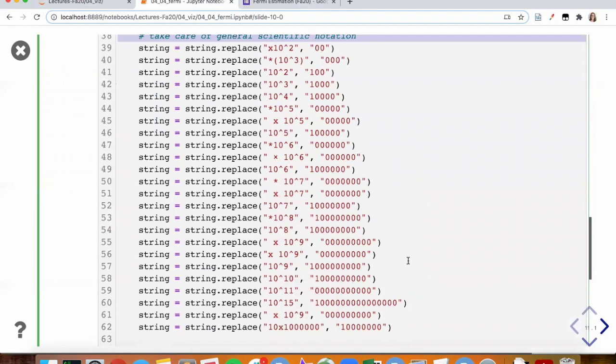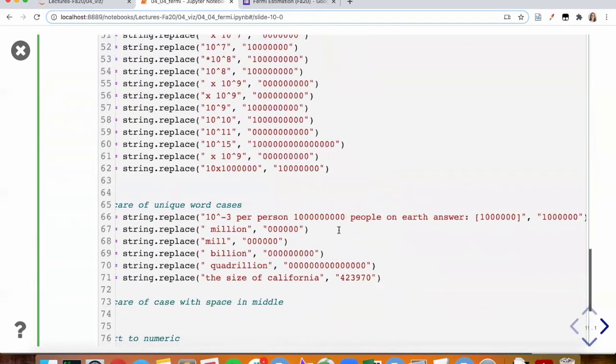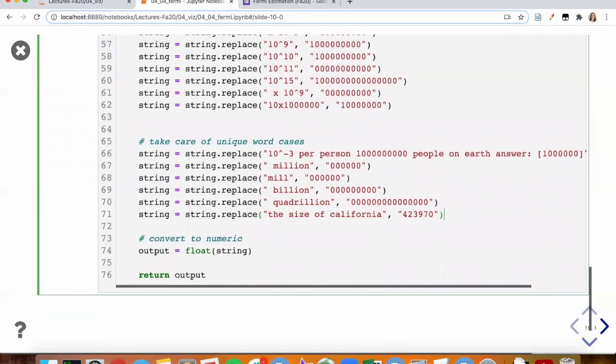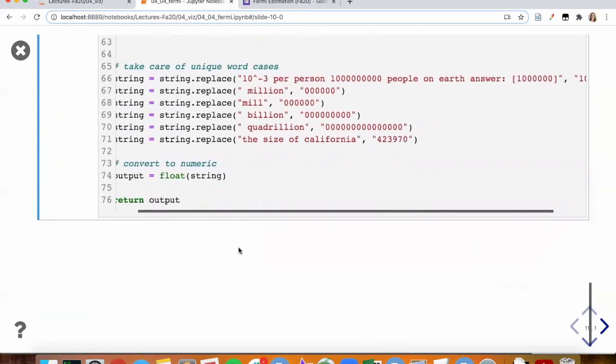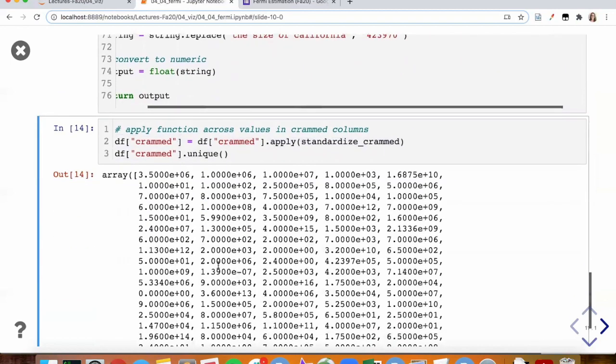We had answers all over the board, specified lots of different ways, and then take care of unique word cases. When we do this, converting to a float at the end, define this function, same idea, apply this function to the column of interest, assign those new values back into that column, and take a look at how many unique values we have at that point.